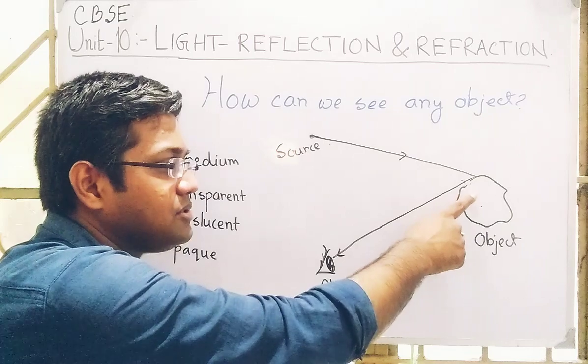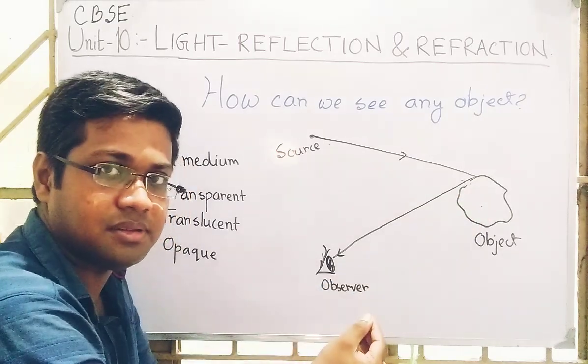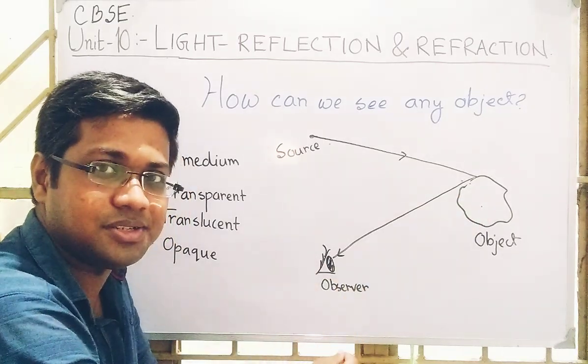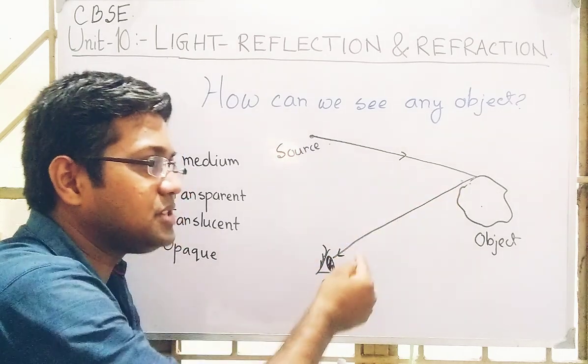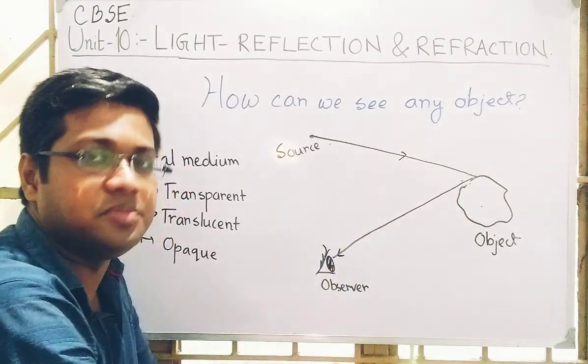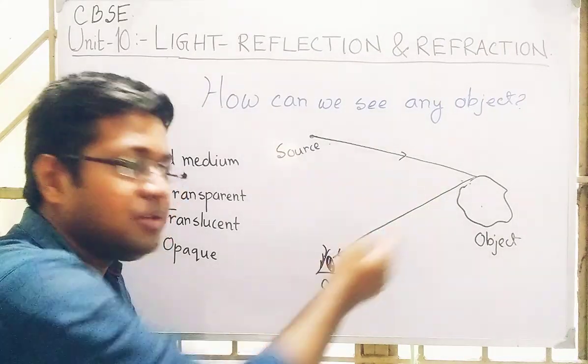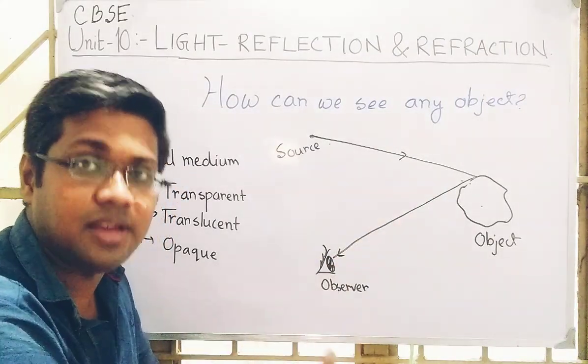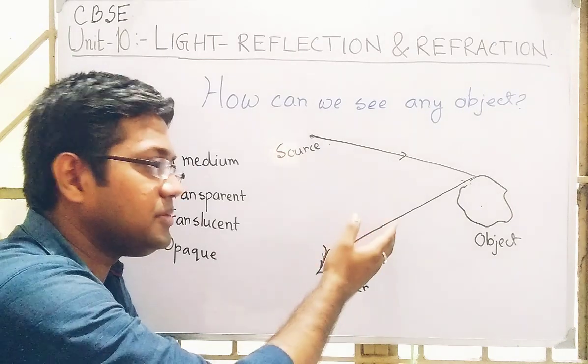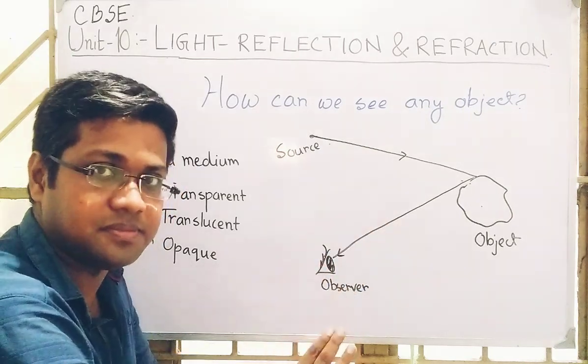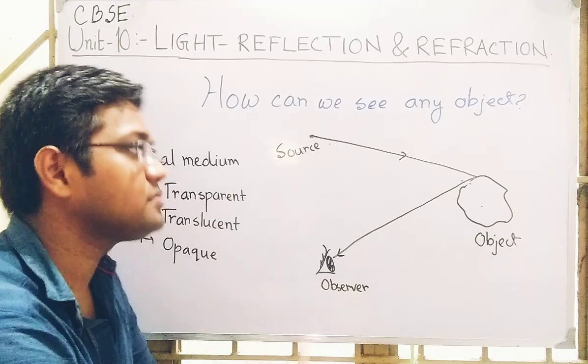It has not entered the medium of the object; it changes its direction from the surface of the object. So this ray that we have obtained here is the reflected ray, and this optical phenomenon is reflection, which you know.